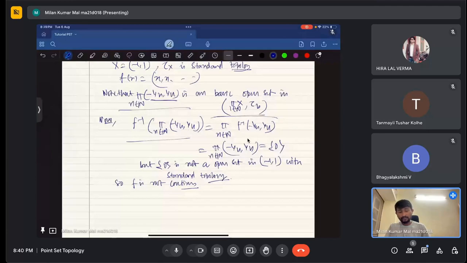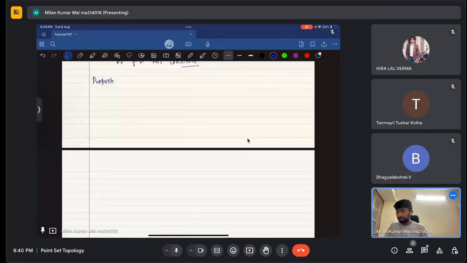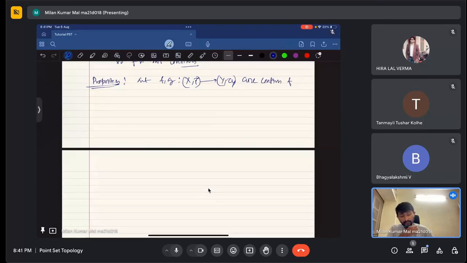Let F and G from X to Y, with tau of X going to tau of Y, be two continuous functions. Then F plus G is again a continuous function. This is the first property.